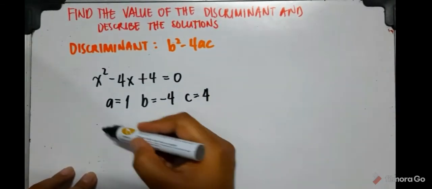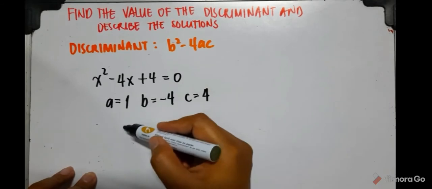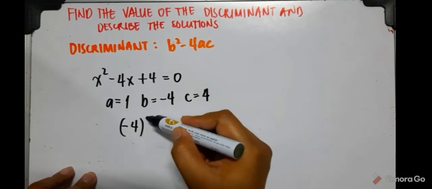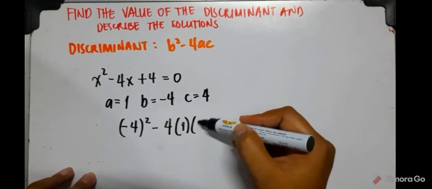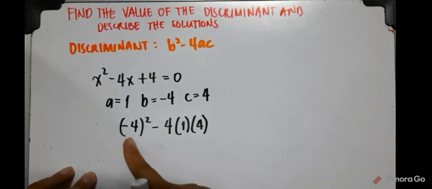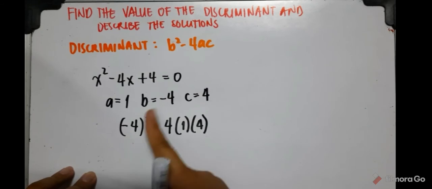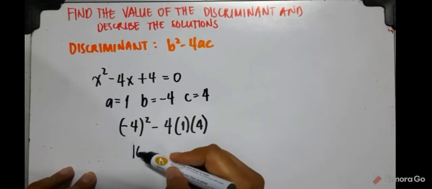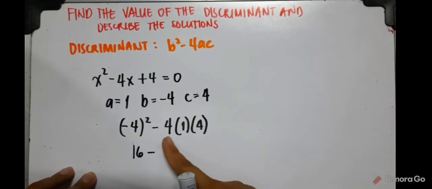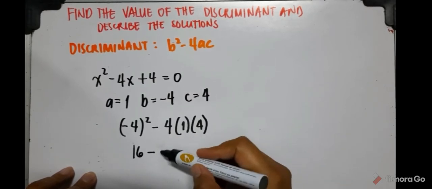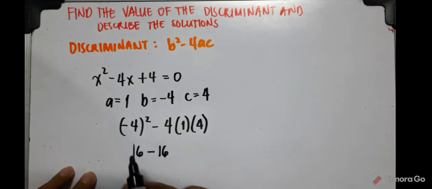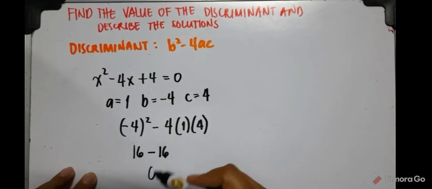Then we substitute. b is negative 4, quantity squared, minus 4ac. So negative 4 squared is equal to positive 16 minus the product of 4 times 1 times 4, which is equal to 16. So 16 minus 16 is equal to 0.